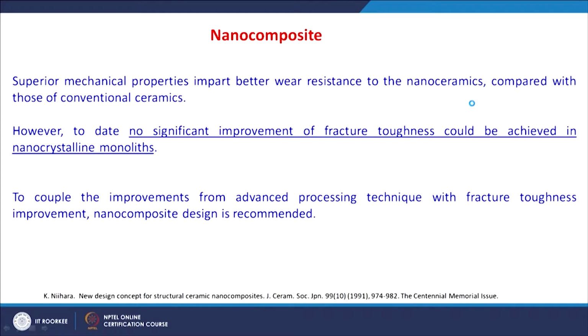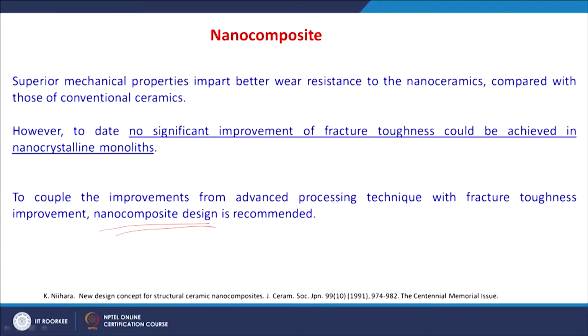We must understand that superior mechanical properties may impart improved wear resistance to nanoceramics when you compare with a conventional ceramic material, but a significant improvement of fracture toughness cannot be achieved in monolithic nanocrystalline materials. A different approach called the composite approach is suggested. Mainly to couple the improvements from advanced processing techniques with fracture toughness improvement, a nanocomposite design is recommended, and this is a very famous paper, new design concept of structural ceramic nanocomposites by Niihara.